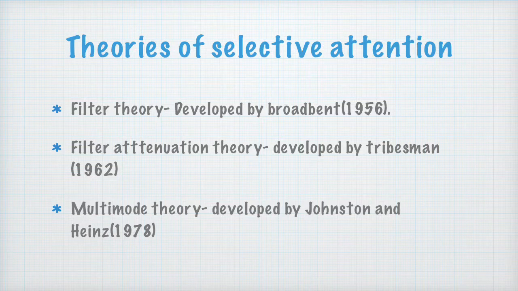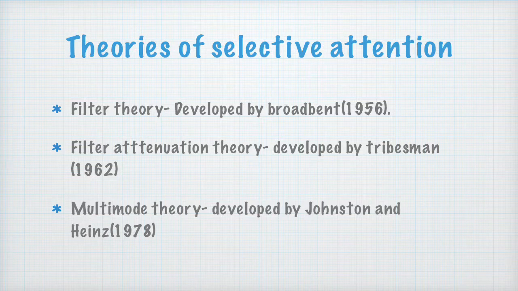All the other stimuli around you, someone writing on the board, someone throwing a piece of paper, all get blurred out, and only the voice of your friend enters your selective filter and goes to higher levels of processing. Other stimuli are screened out at that point of time.